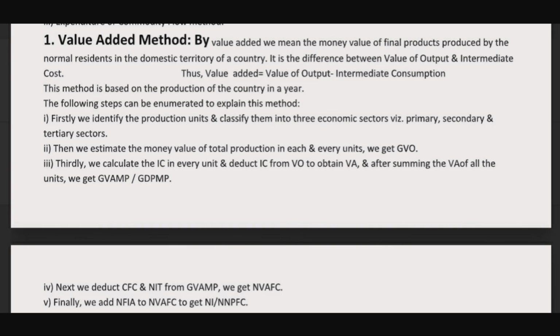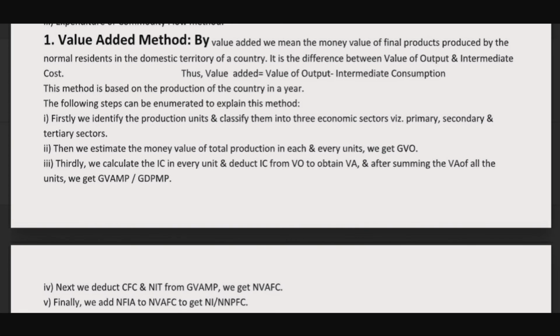Thirdly, we calculate the IC, that means intermediate consumption in every unit, and deduct this intermediate consumption from VO, that is value of output, and we will obtain the total value added of that product. And after summing all these, we will get the value added of all units. We will get GVAMP, that is the gross value added at market price.